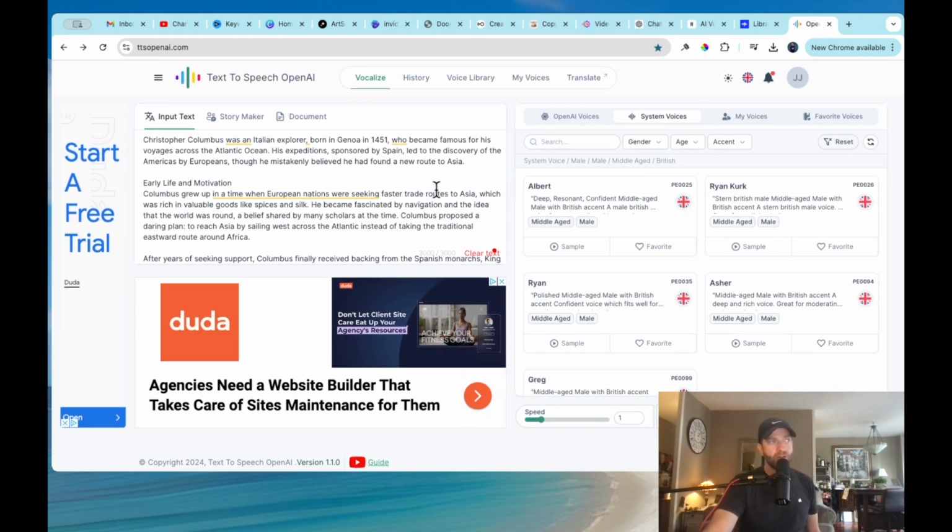The maximum characters you can use is 3,000. That might be an issue. But for me, I use a program called Video Express AI. And what I'll do with that one is I'll just segment it out. So if I have a longer script, I'll just do different parts, and then I'll export and then import those into Video Express AI because I'm going to be making image to video videos.